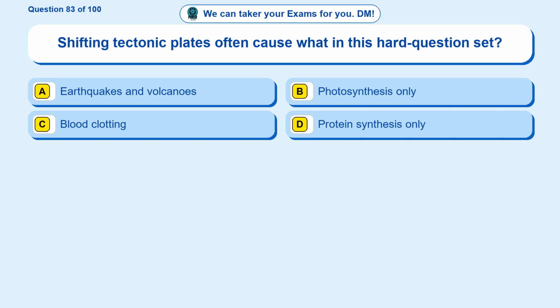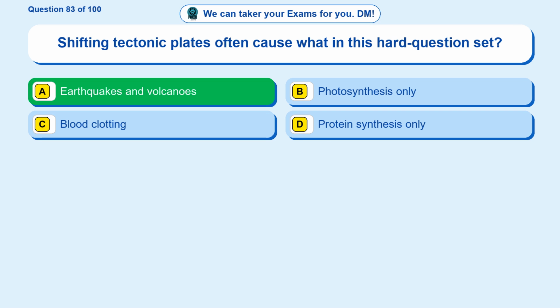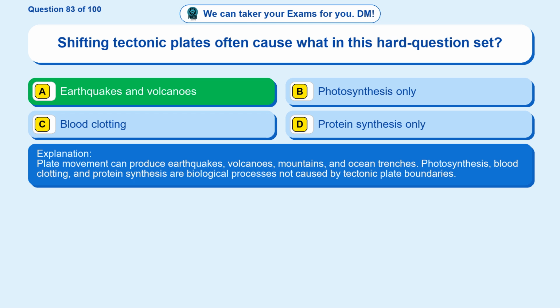Question 83. Shifting tectonic plates often cause what in this hard question set? Option A, earthquakes and volcanoes. Option B, photosynthesis only. Option C, blood clotting. Option D, protein synthesis only. The correct answer is option A. Earthquakes and volcanoes. Plate movement can produce earthquakes, volcanoes, mountains, and ocean trenches. Photosynthesis, blood clotting, and protein synthesis are biological processes not caused by tectonic plate boundaries.